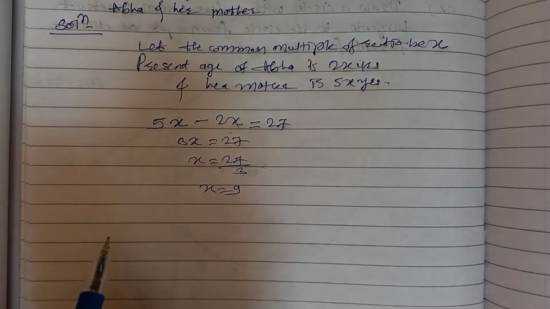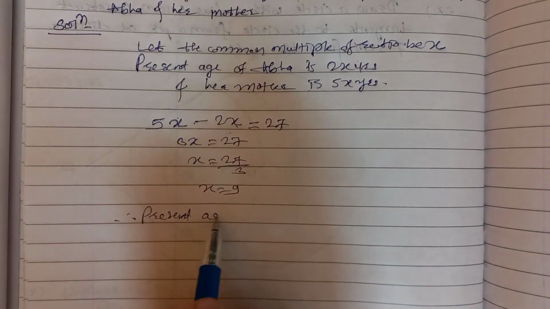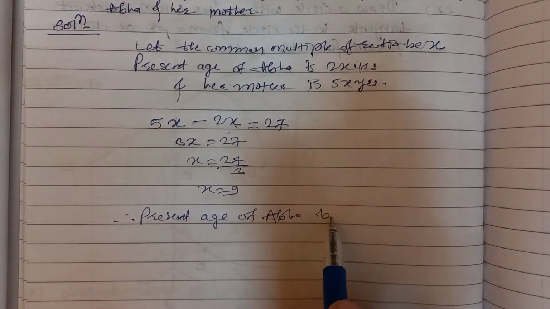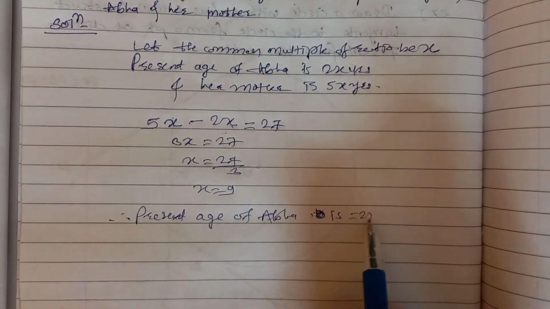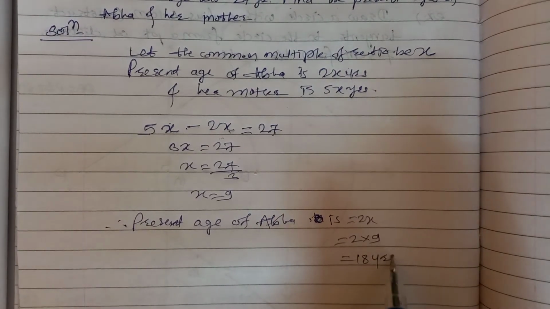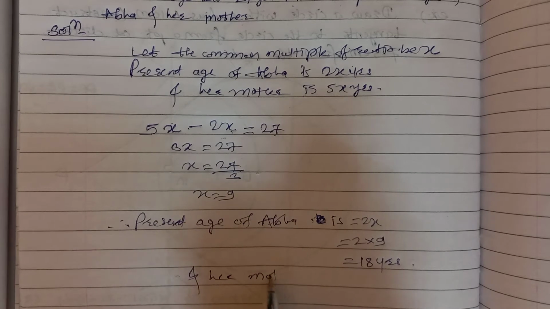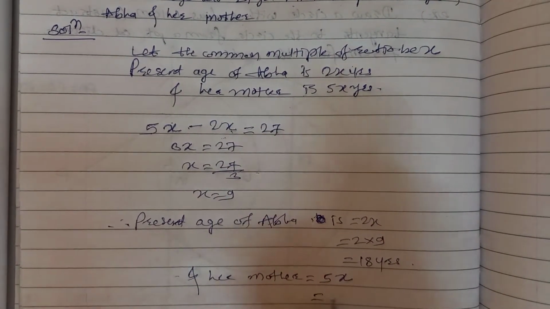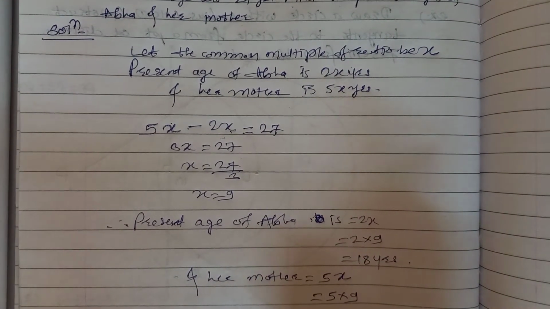Now we have to find the present ages. Therefore, the present age of Abha is 2x, that is, 2 multiplied by 9, so 18 years. And her mother is 5x, that is, 5 multiplied by 9, which is 45 years.